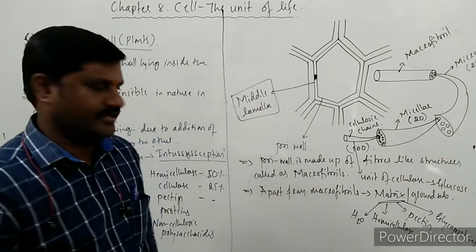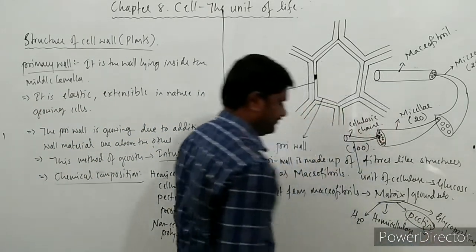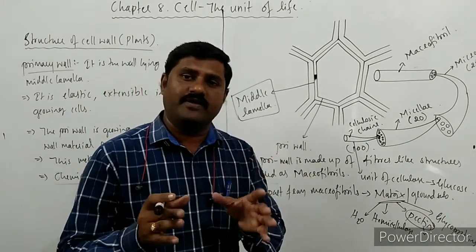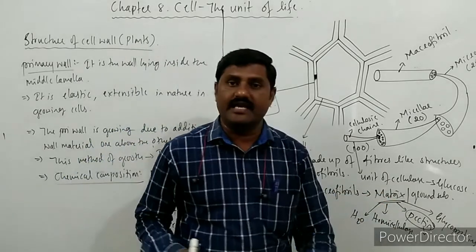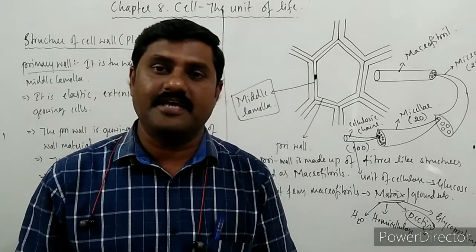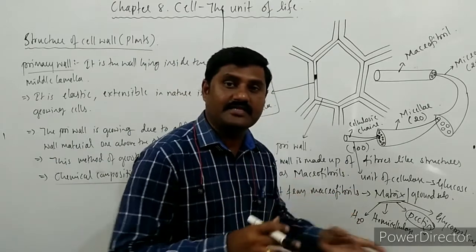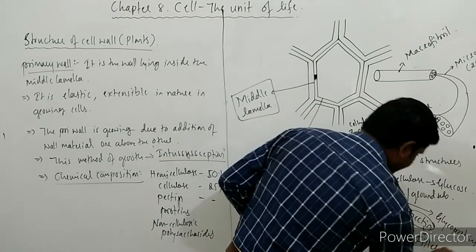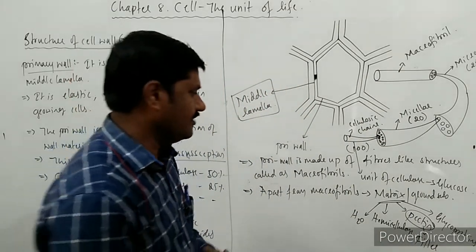All these are present over here. In that, pectin acts as a means in this matrix. So the microfibrils are lying over there, and this pectin material in the ground substance helps as the filling substance. The gaps are filled with the help of this pectin material. So it acts as the filler material over here.